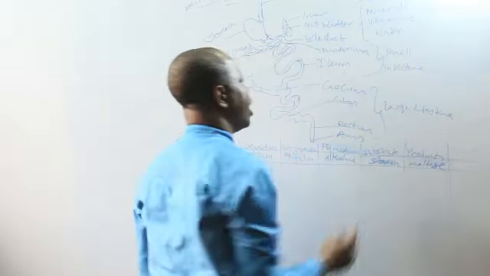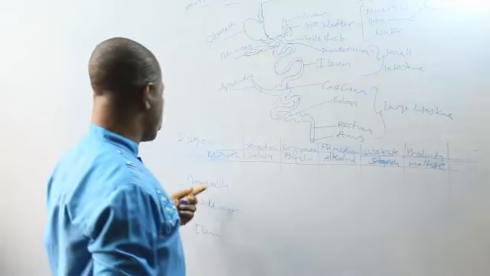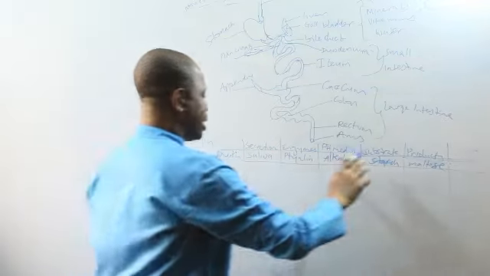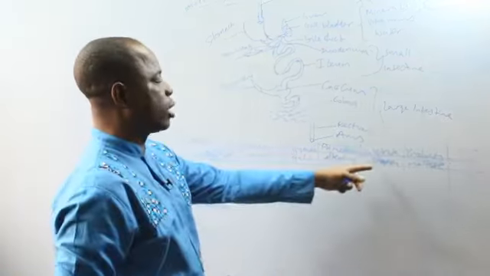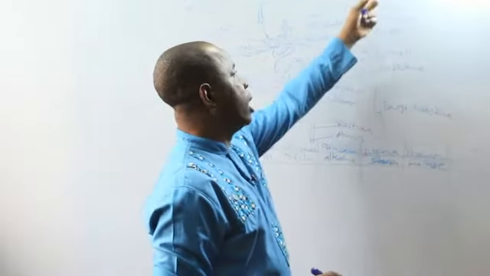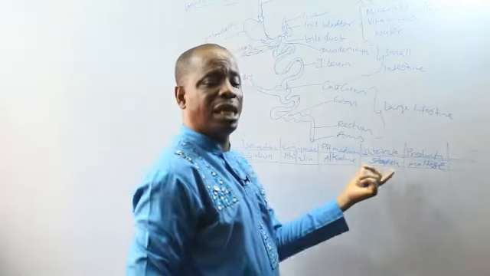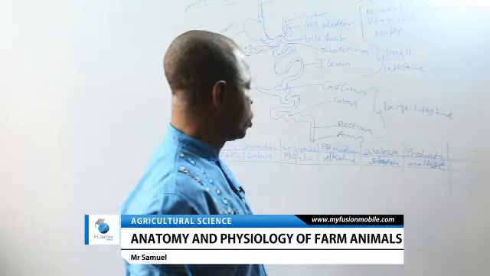Now, all this breaking down will occur at different locations along the alimentary canal. The first one is in the mouth, which I've explained. In the mouth, the starch will be acted upon. Starch is a carbohydrate, a polysaccharide. Saccharide means sugar. So you have 2 sugar elements here, and it is broken down to maltose.